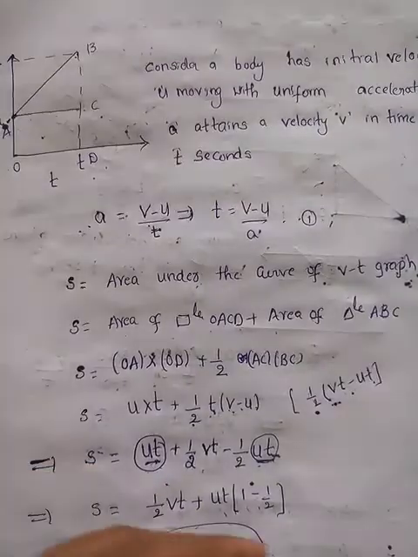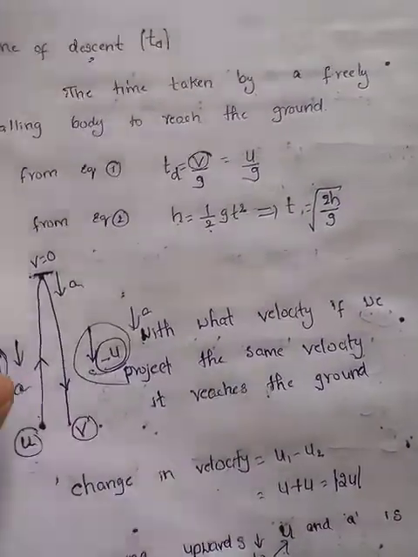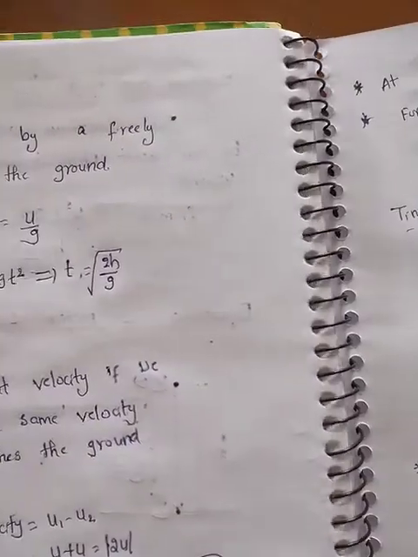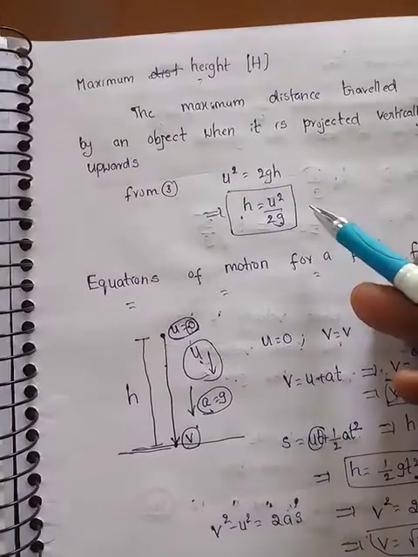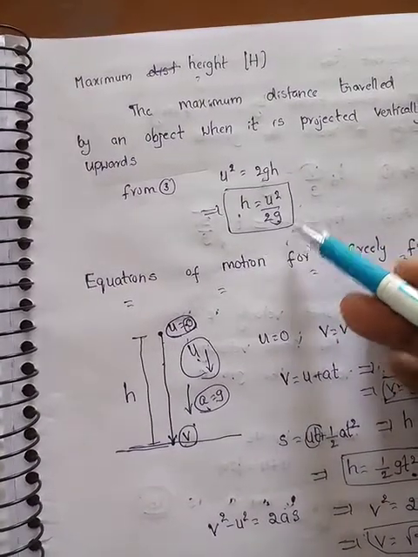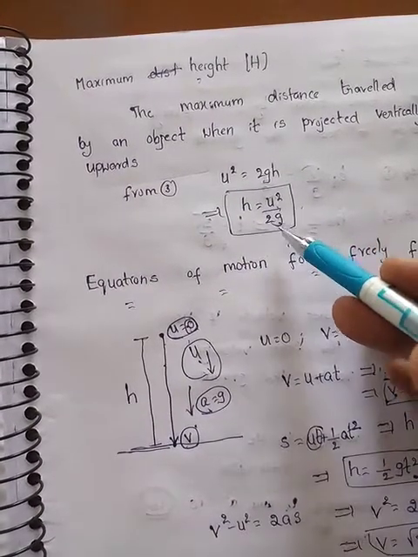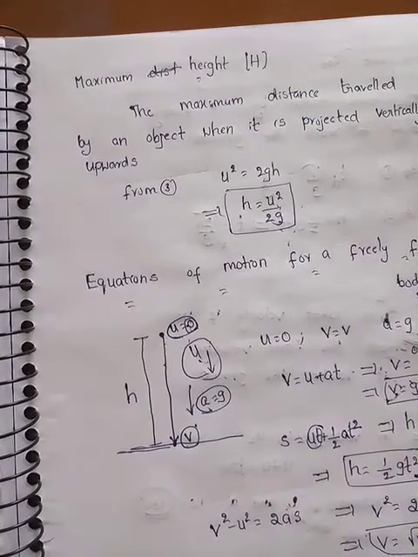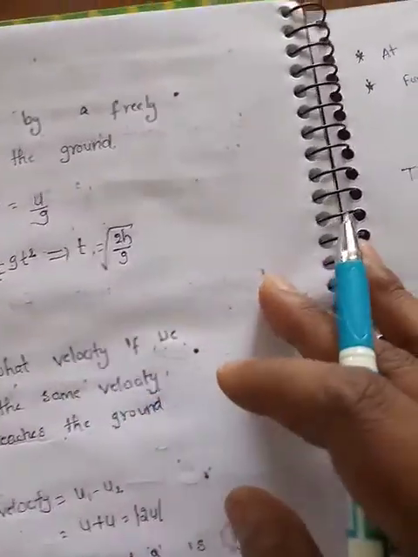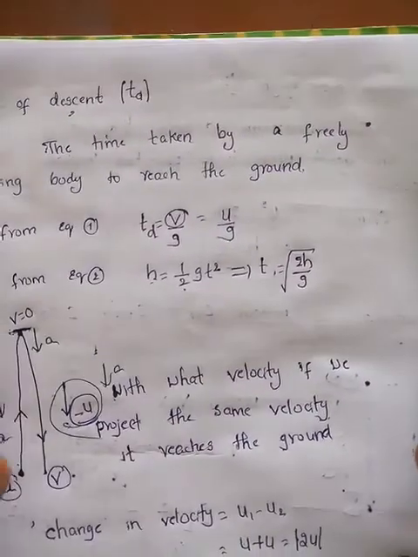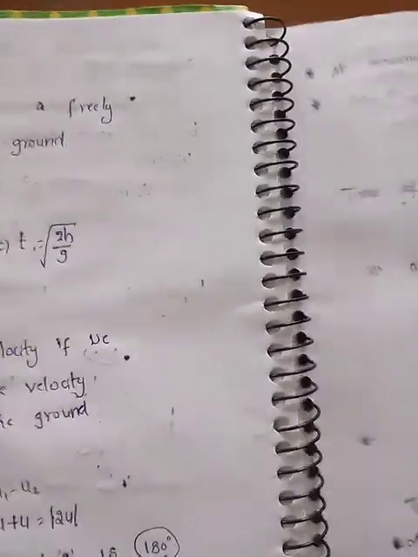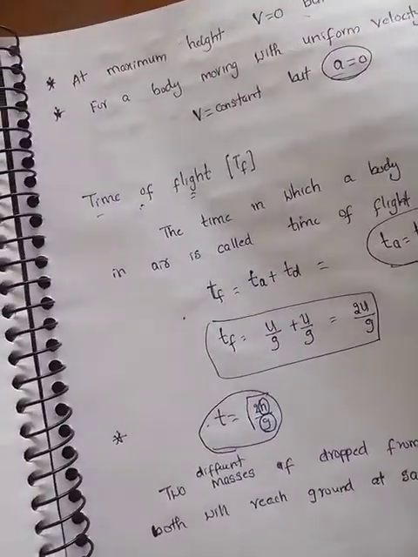So what is the formula for maximum height? h equals what we got? u square by 2g, where u is initial velocity and g is acceleration due to gravity. After how much time? The time taken to come downwards is the time of descent, and the total time of flight is what? 2u by g. If you know these formulas, we can easily calculate.